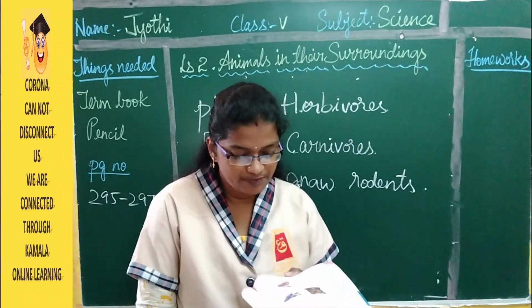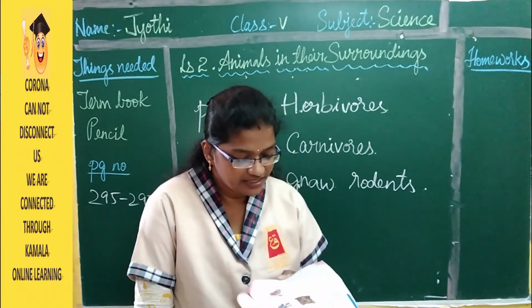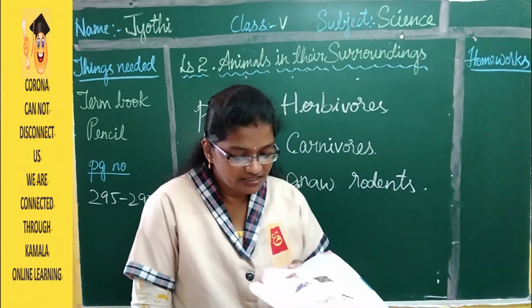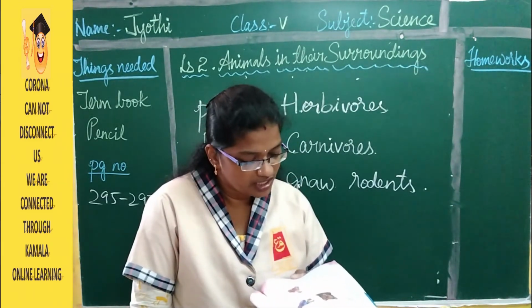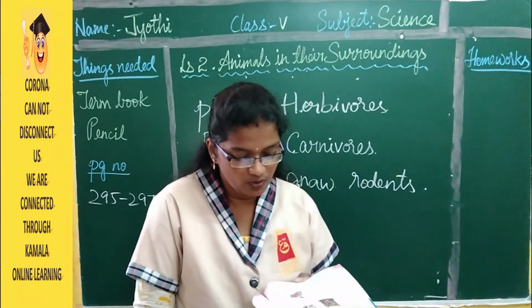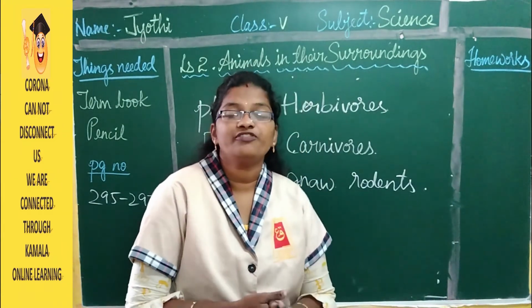Blood has a special substance called hemoglobin that carries oxygen to all body parts, and lungs contract to give out carbon dioxide, which goes out of the body through the nostrils. So this is the process of breathing.